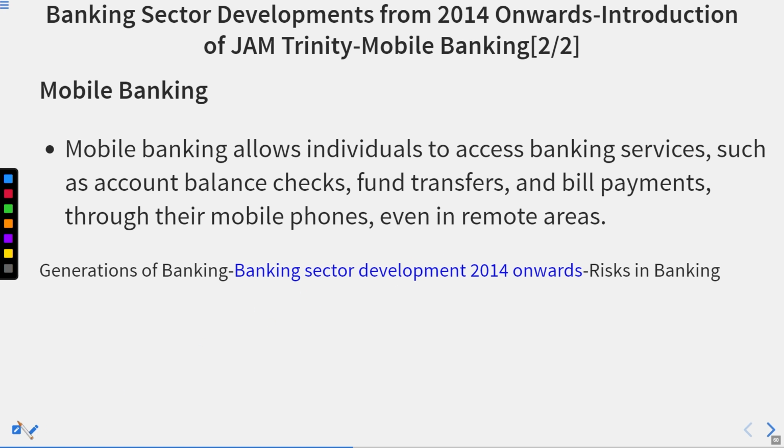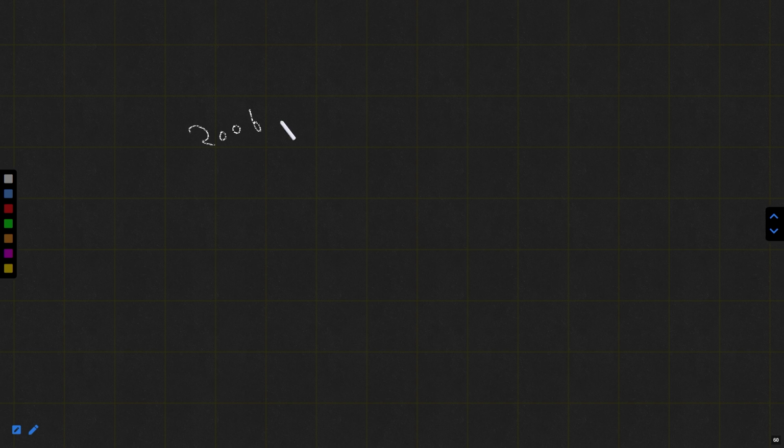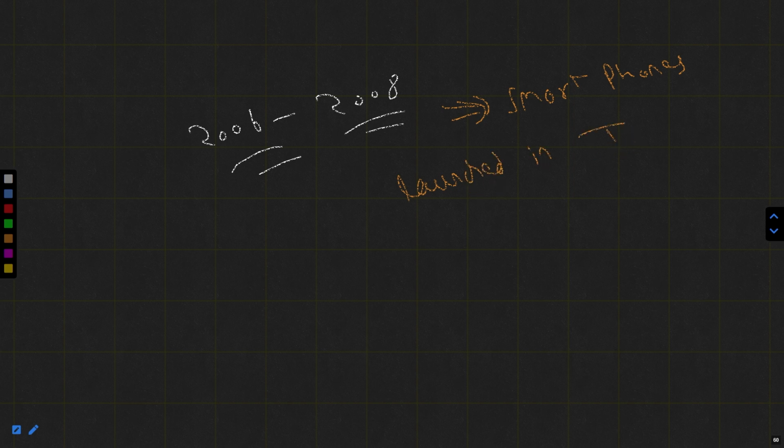Basically, it was nearly about 2006 to 2008 when the smartphone was launched in India. You could also call it a touch screen phone. When it was launched in India, smartphones were no longer like a normal phone which you could use only for calling. Basically, they are designed to function as a mini computer.